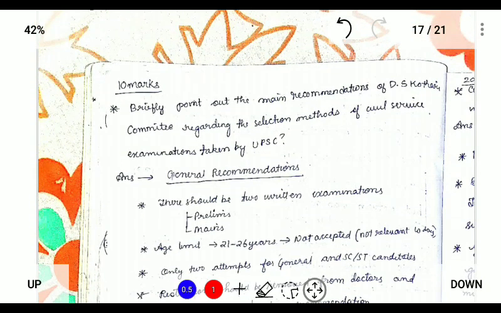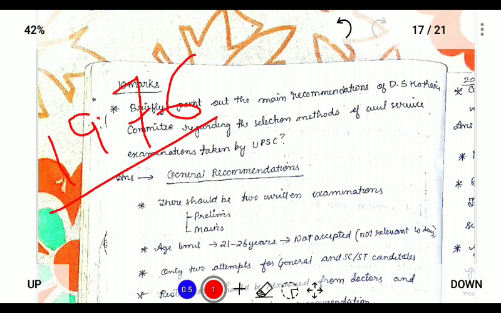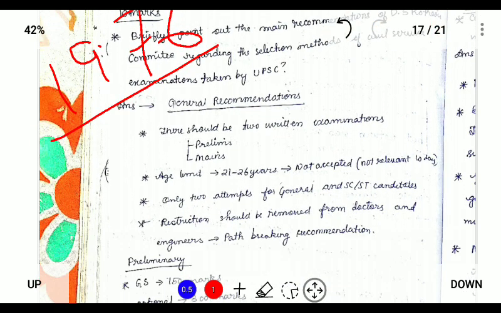Next, briefly point out the main recommendations of the DS Kothari Commission. So the DS Kothari Commission submitted its report, which was considered in 1976, and it made recommendations on the recruitment policy of UPSC. The general recommendation, which we already know because the system has been followed till now, is that for recruitment to IAS, IPS, IFS, and all other allied services, the exam should be held in two stages, that is prelims and mains, and the age limit should be from 21 to 26.